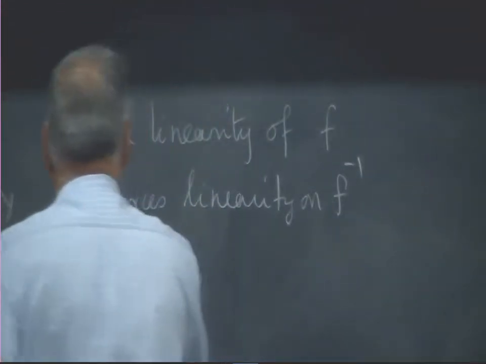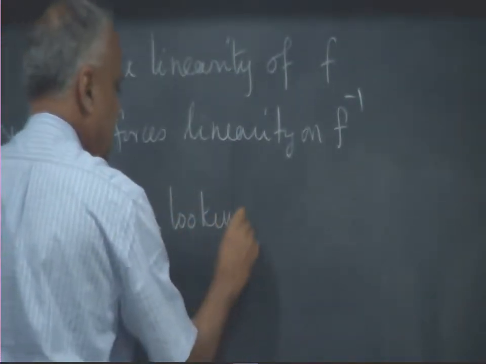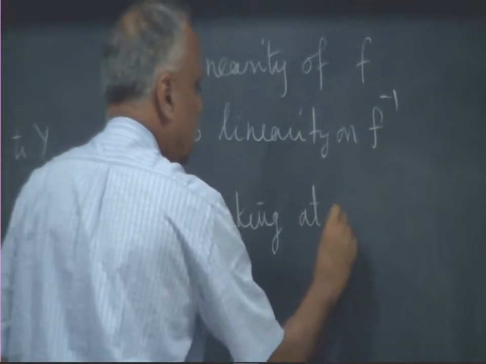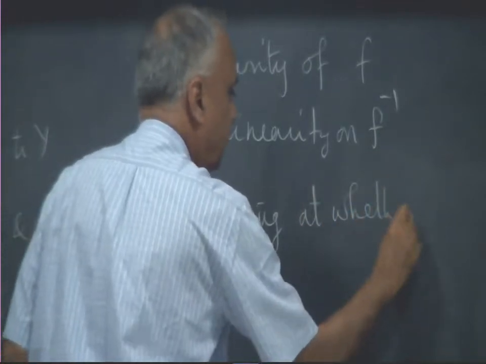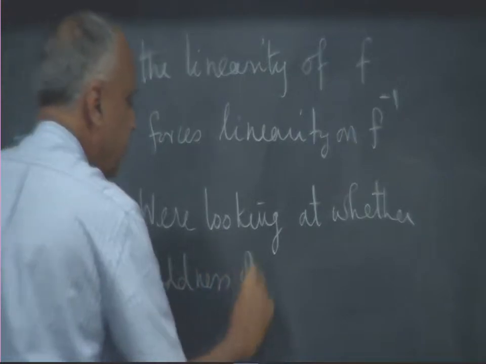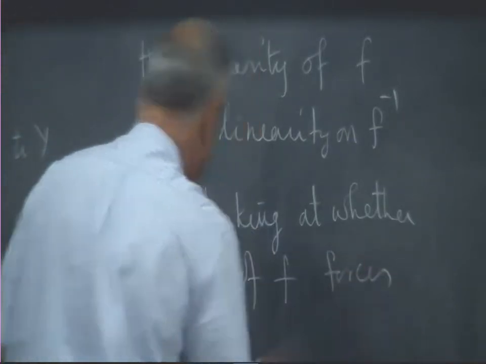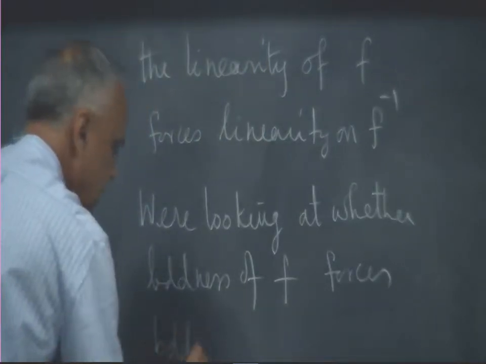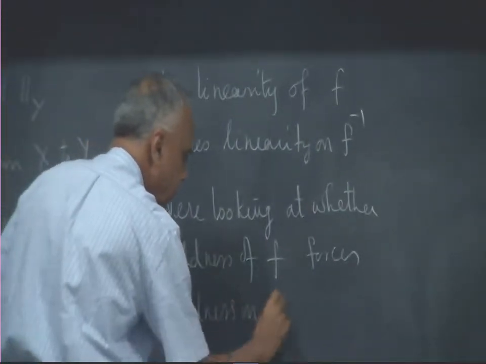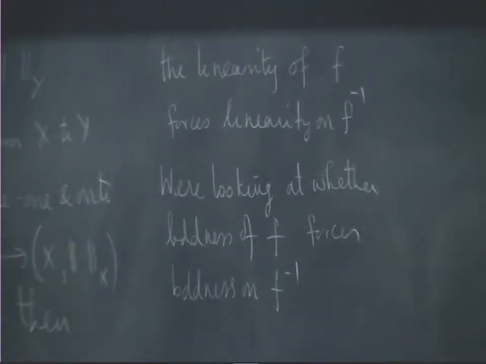So we are looking at whether boundedness of F forces boundedness on F inverse. This was the question that we were looking at, and we looked at two examples last time.